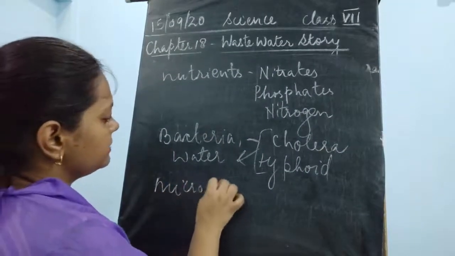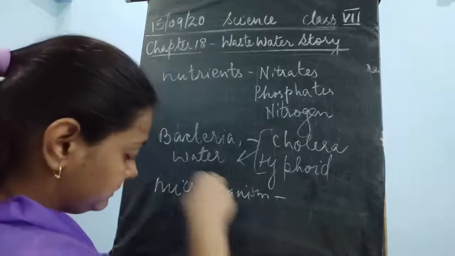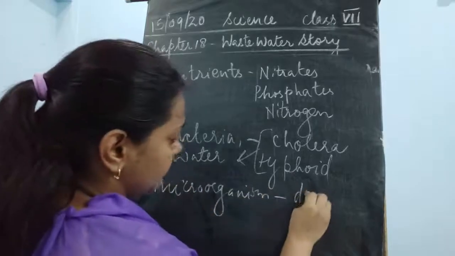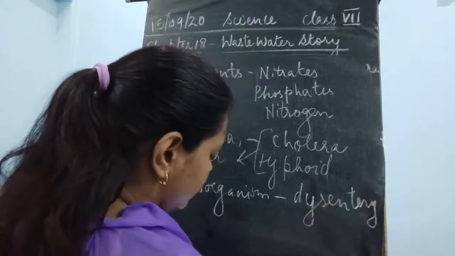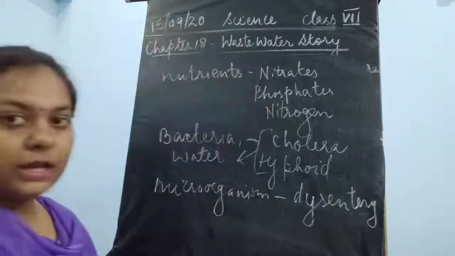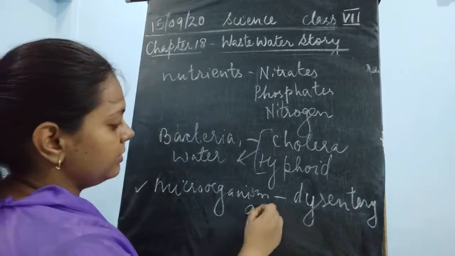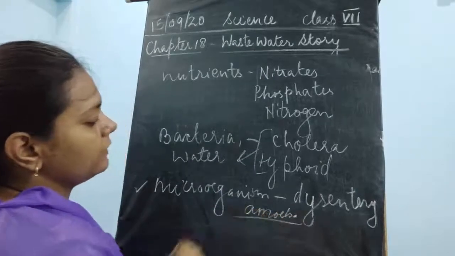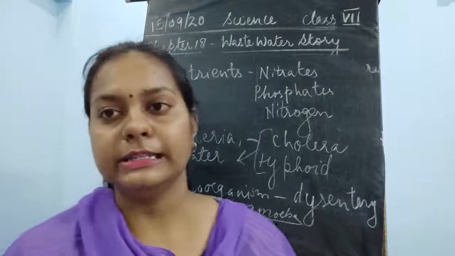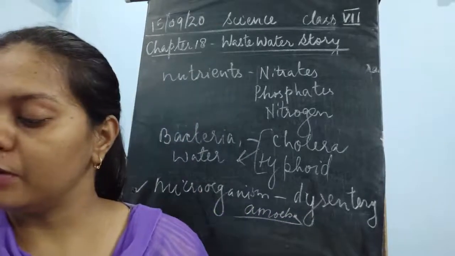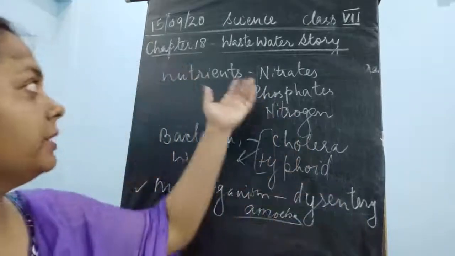Similarly, there could be other microorganisms also. It could include the bacteria which could cause dysentery. These bacteria could include dysentery causing microorganisms. It could contain amoeba, which is one such microorganism that causes amoebic dysentery. So this is about the different waste material because of which our water becomes a wastewater.